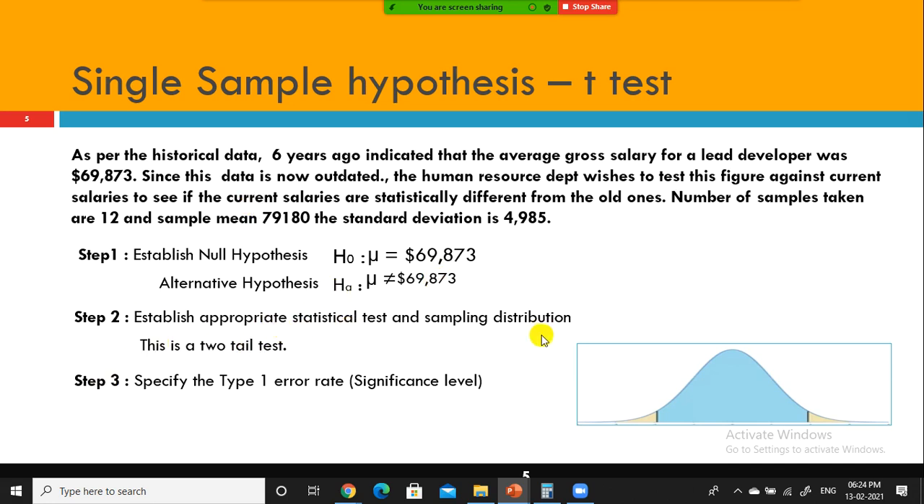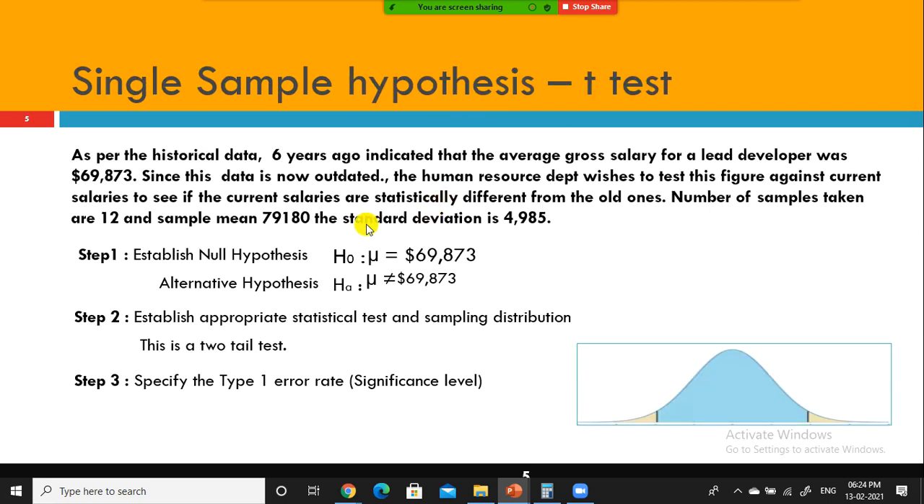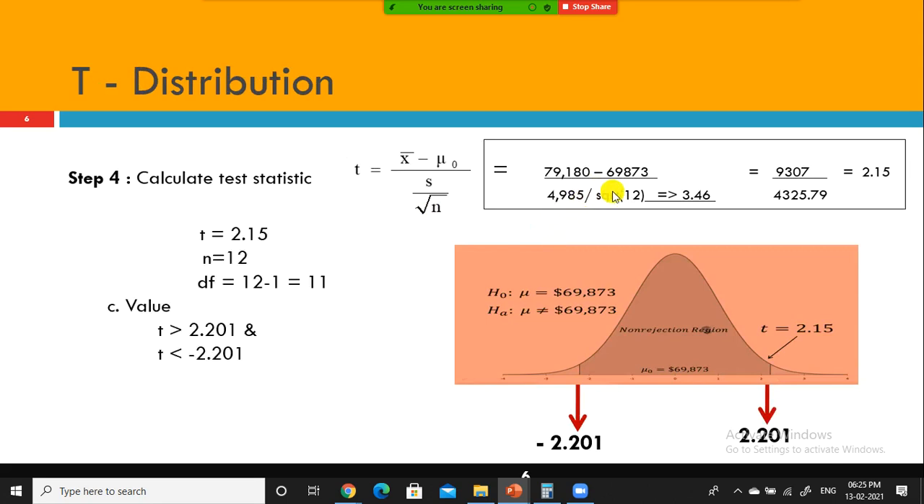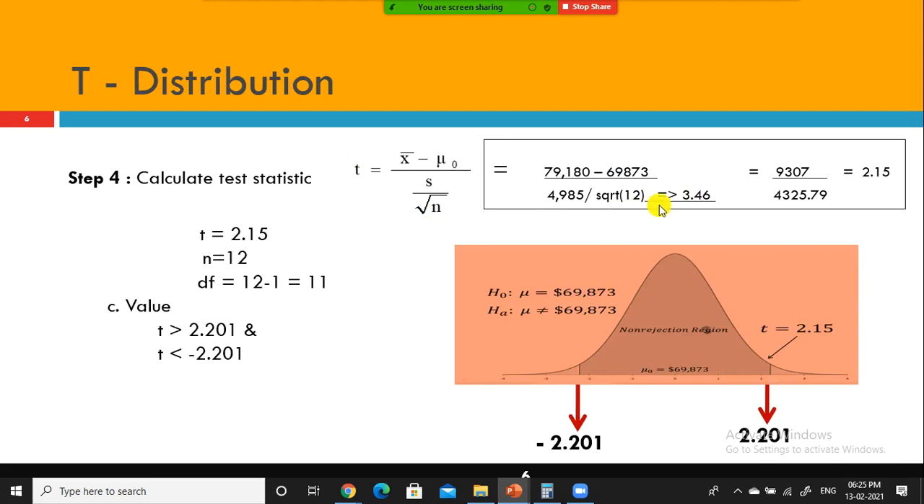The second step is to establish the appropriate standard and sampling. This is a two-tail test, so we need to specify the type 1 error rate. Alpha is 0.05, but in the case of a two-tail test, 0.05 divided by 2 is 0.025. We don't have to compute that. Let us directly plug the values into the test statistic. The sample mean is this one, the population mean is this one, and the sample standard deviation is given here: 4985 divided by the square root of the sample size, 12.